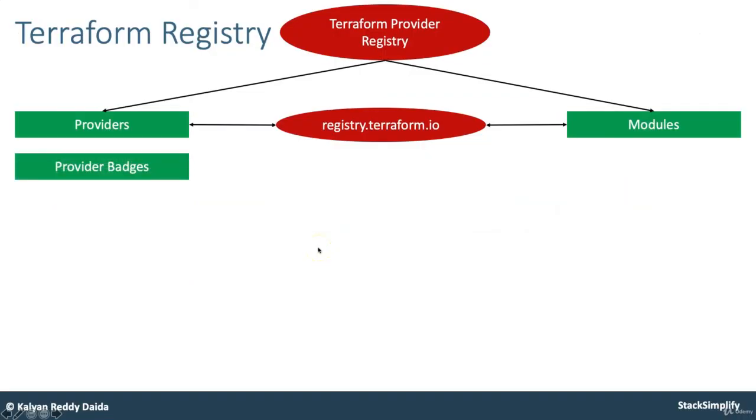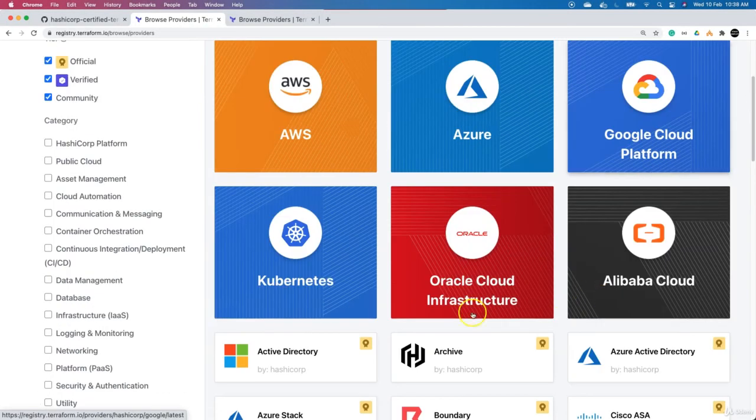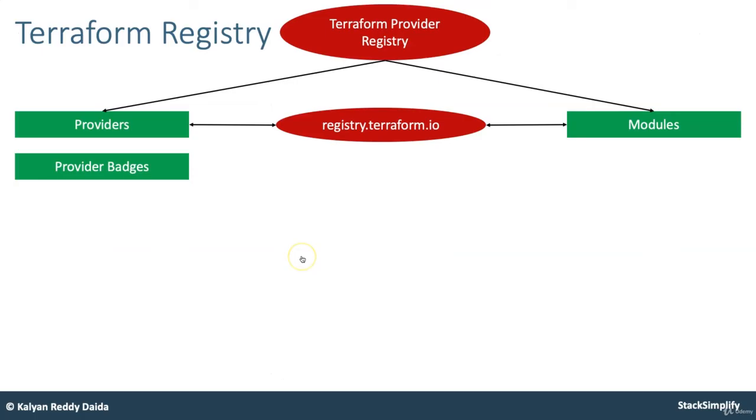Now, inside these providers, you have seen providers for AWS, Azure, Google, Kubernetes, and different things. These providers will have provider badges.